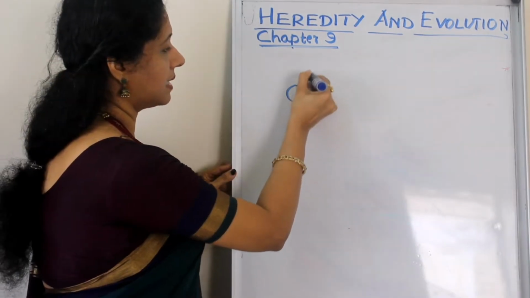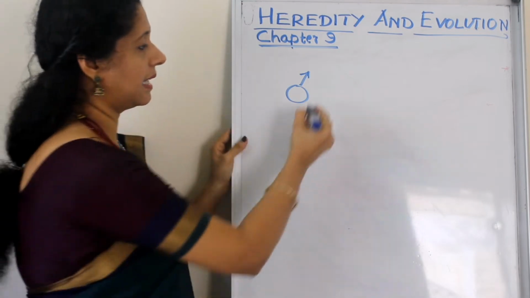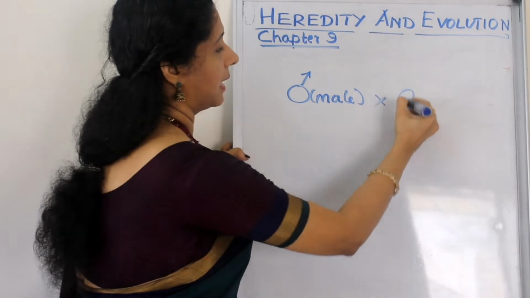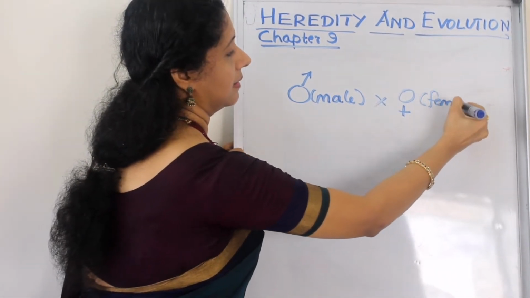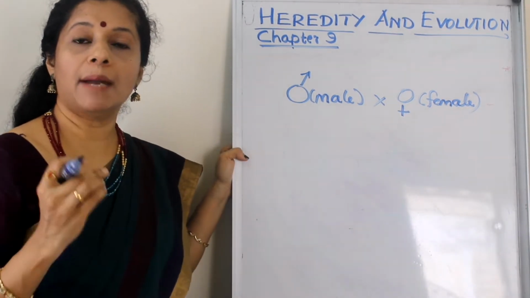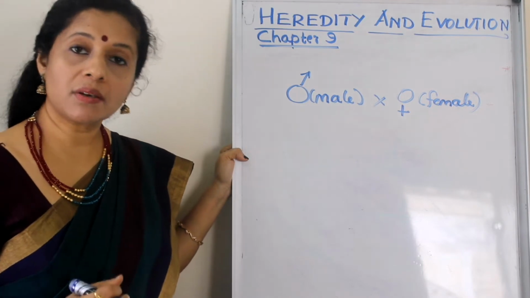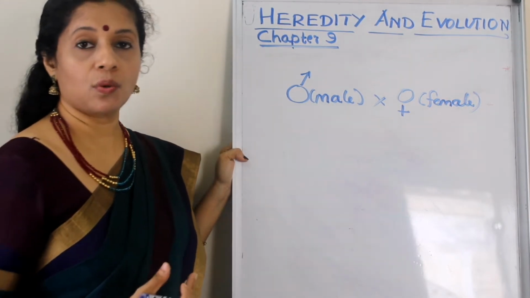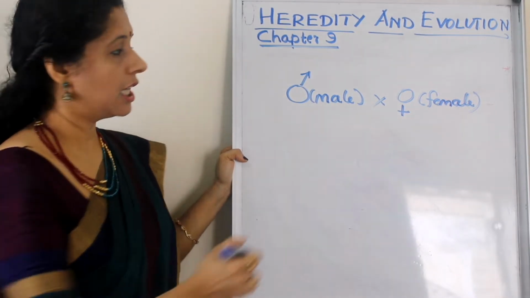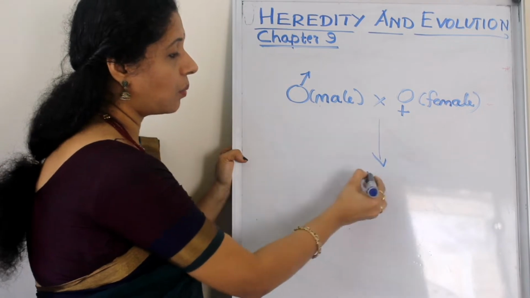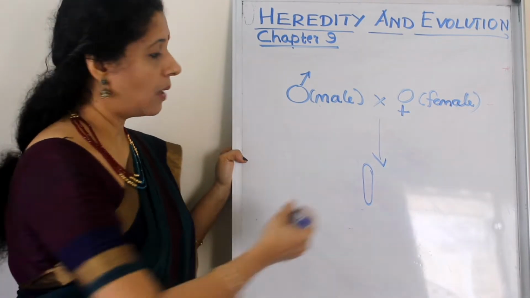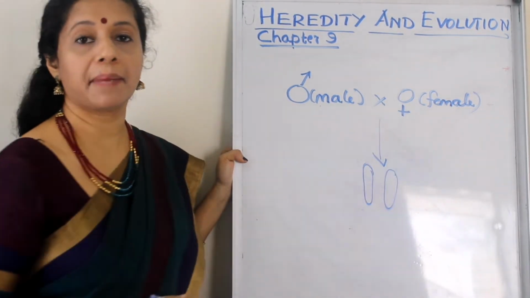This is the male parent. We represent male like this in the case of genetics. And there is a female parent. So they both are contributing an equal amount of their genetic material. What is our genetic material? DNA. So they contribute an equal amount of genetic material to the child, or the offspring. So the offspring is inheriting one set of DNA or chromosomes from the father, that is called paternal, and one set from the mother, that is maternal.